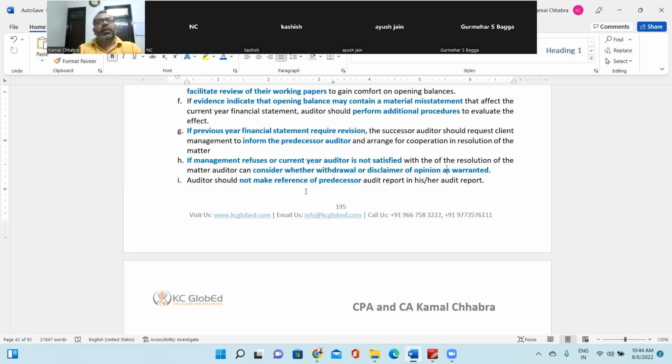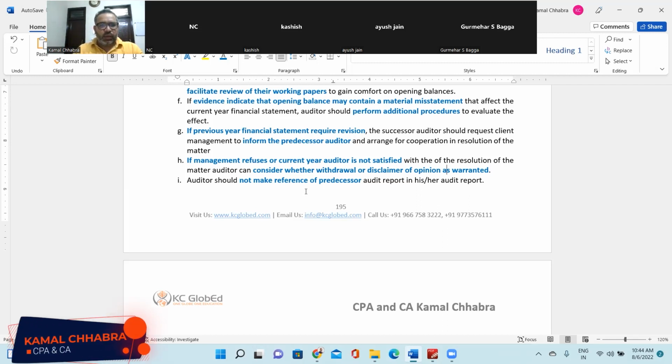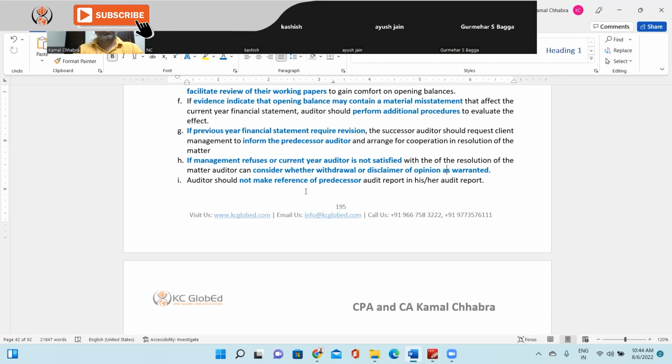Predecessor auditor means the previous year financial statements audited by a CPA, right? Joint audit or component audit is for the current year. That means in the current year 3 or 4 CPA firms work together to audit an engagement.